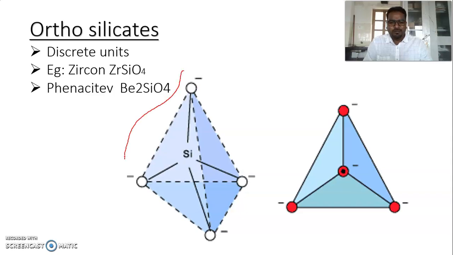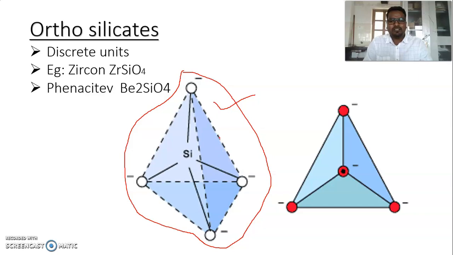The single monomeric unit of silicate that is not bonded with other silicates is called an orthosilicate. That is the discrete unit, the independent unit, the single monomeric unit. Here the 4 oxygens are free, and these 4 oxygens can combine with 4 positive ions, for example sodium.